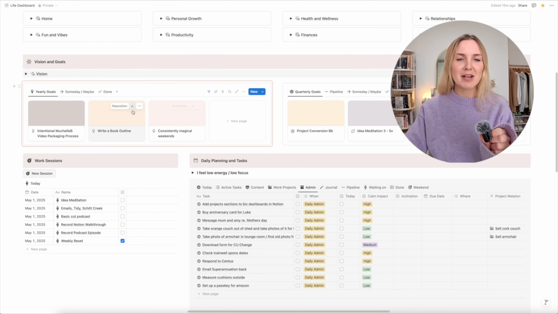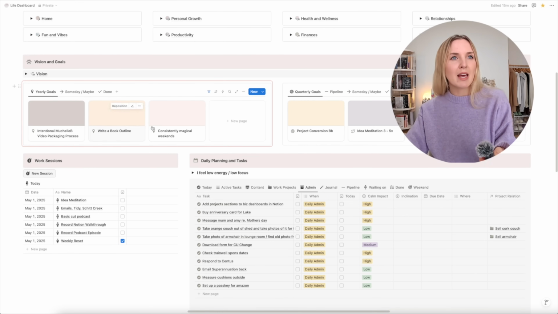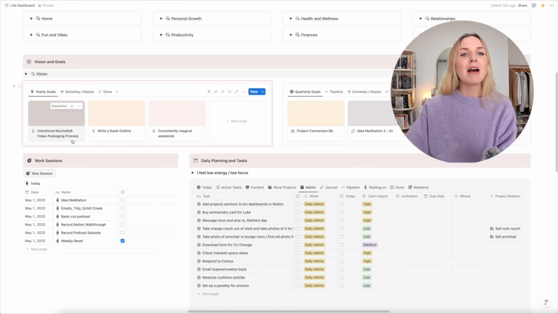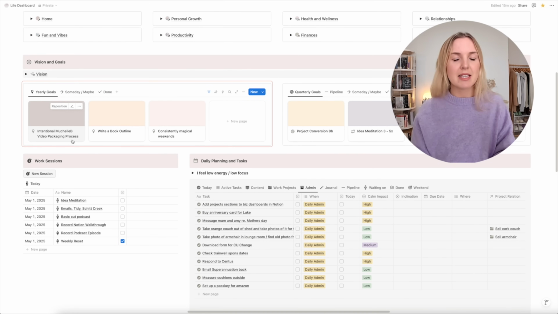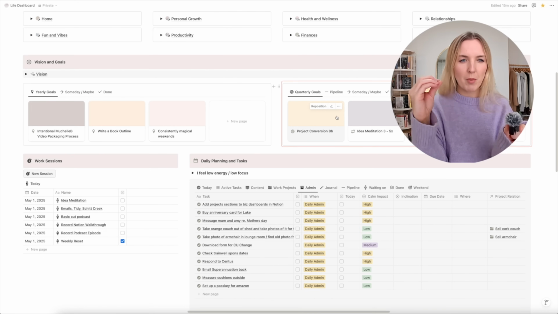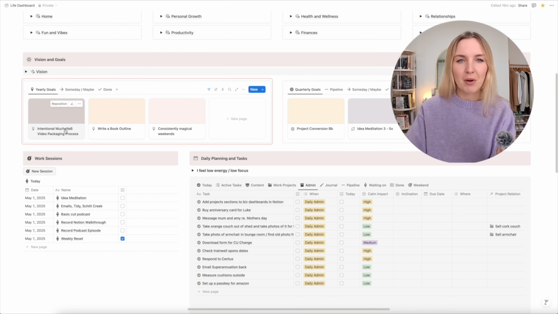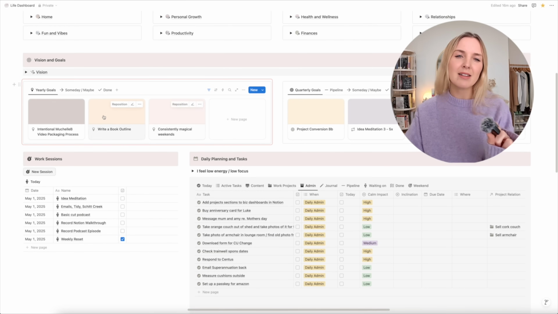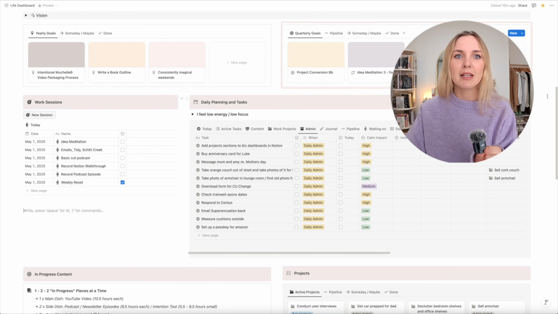So the next thing on my main page are my yearly goals and my quarterly goals. The way I see a yearly goal is these can be lofty, they can be a little bit more vague, they can be a sense of like, this is how I want to feel, or I want to figure out this thing. Whereas your quarterly goals are way more tangible, actionable. So I've got my yearly goals of writing a book outline, having consistently magical weekends, and an intentional michelleb video packaging process, which makes a lot of sense in my head, but it doesn't sound very good to you, I'm sure. And those are kind of like big, they're a little bit vague, but then in my quarterly goals, I'm a bit more specific.